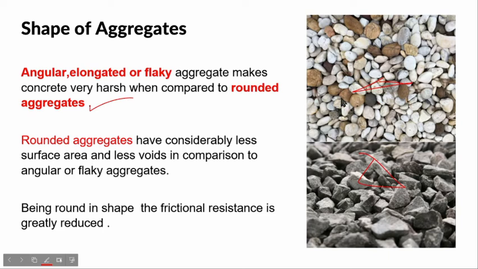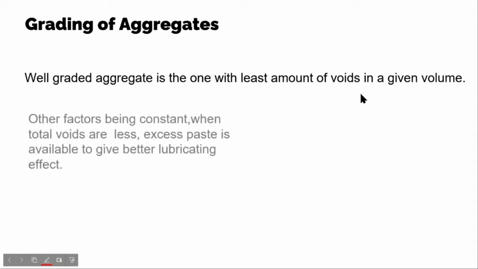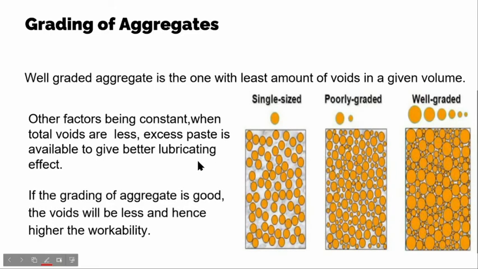You see here, grading of aggregates. Well graded aggregate is one with the least amount of void in a given volume. Other factors being constant, when total voids are less, excess paste is available to give better lubricating effect. If the grading of aggregate is good, the voids will be less and hence the workability will be more.